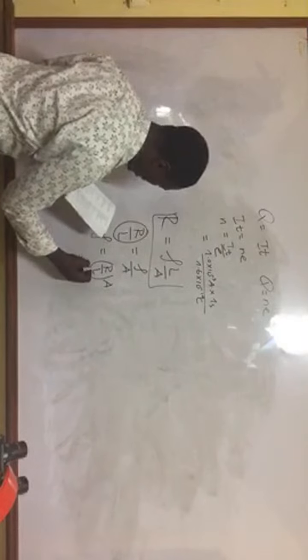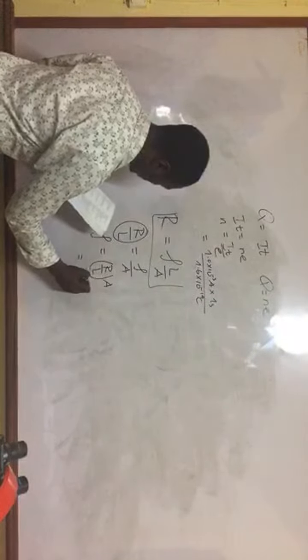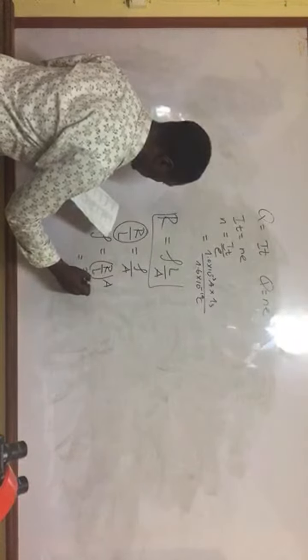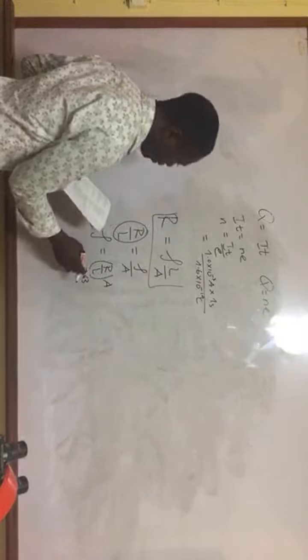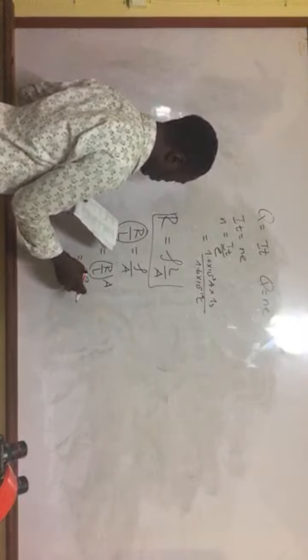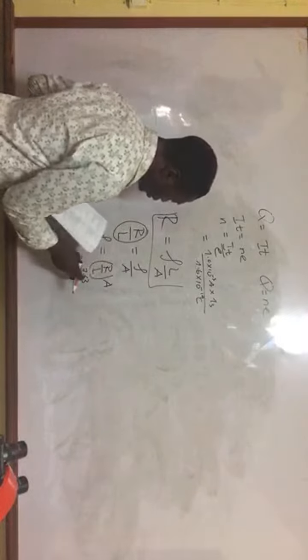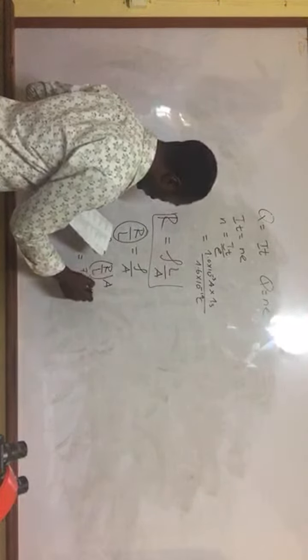So the resistance per unit length is 7.63. No, it's supposed to be ohm per meter instead. So 7.63 ohm per millimeter.